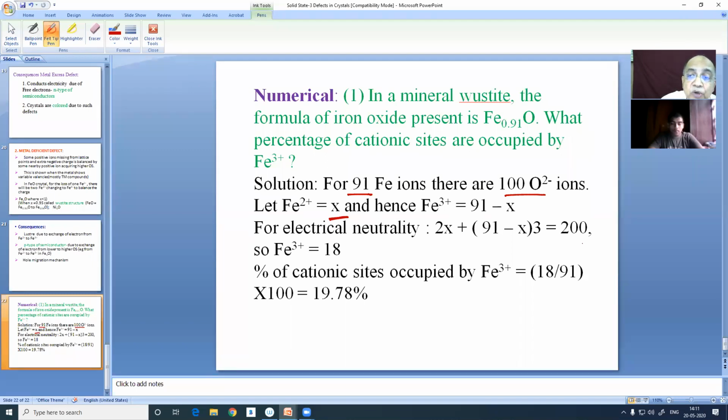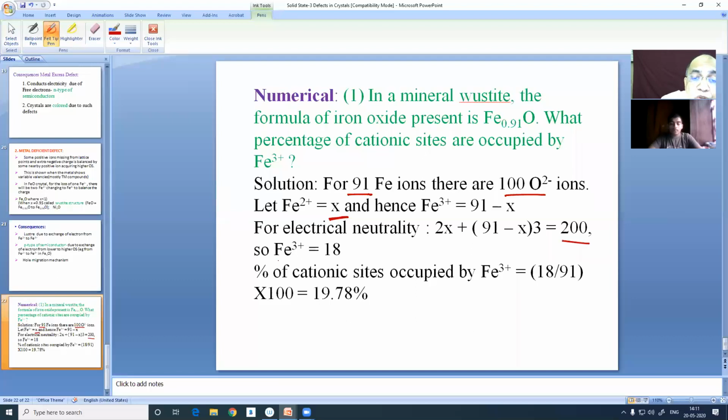Who can tell me why it is 200? Because we are taking the magnitude of charge. Because there are 100 oxide ions, there must be minus 200 negative charge, so there must be plus 200 positive charge. So the total negative charge is minus 200, the total positive charge has to be plus 200. Electrical neutrality has to be maintained. So it is equal to 200.